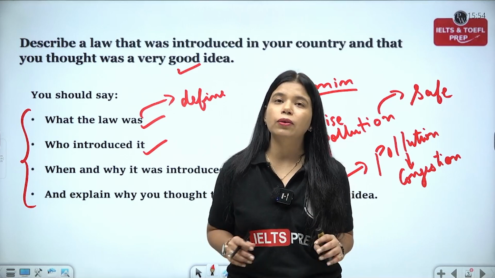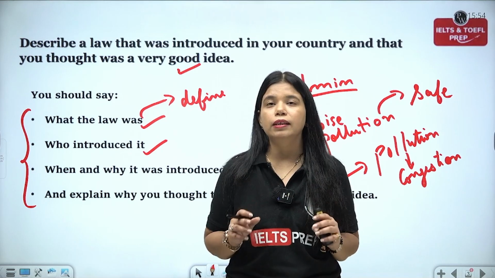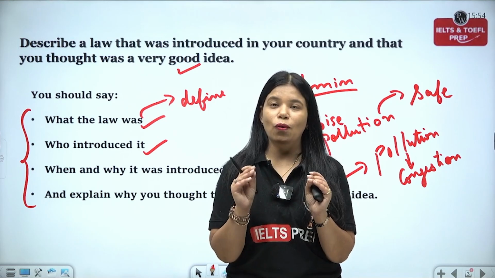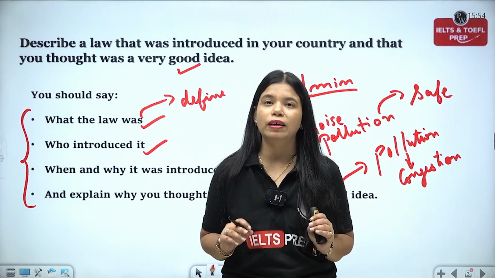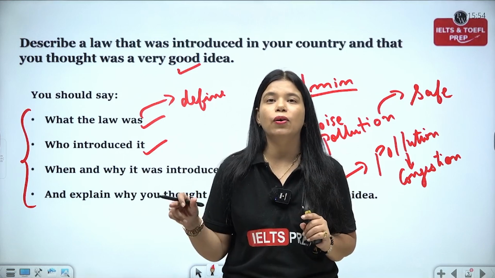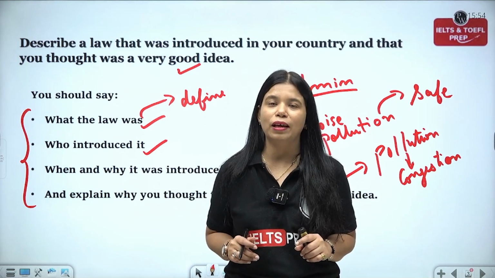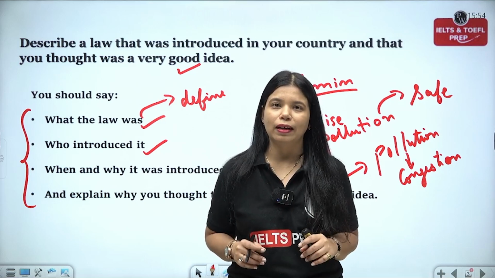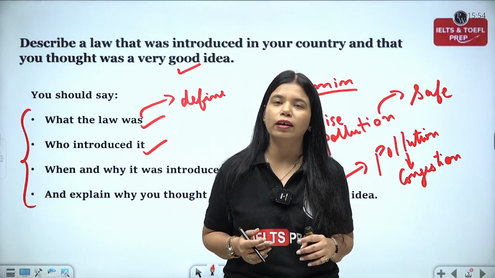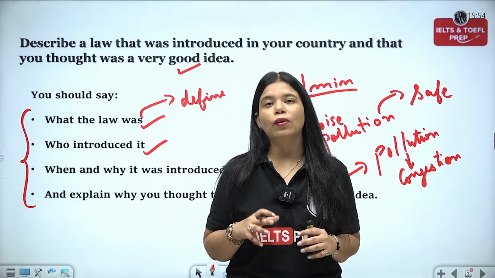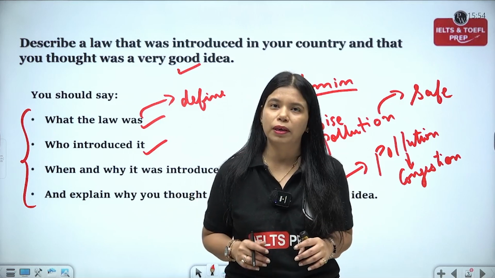Now, according to this law, if the total number of your vehicle comes down to an even number, that means you can take out your vehicle on an even date, and the same is the case for odd numbers as well. So if the total comes down to an odd number, then you can take out your vehicle only on odd number dates.